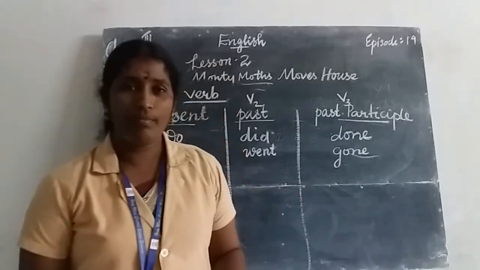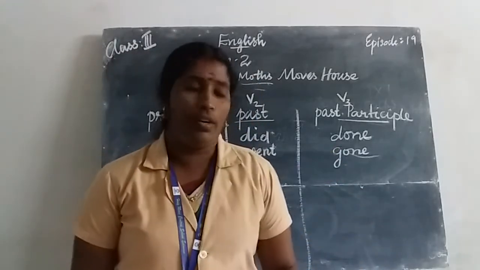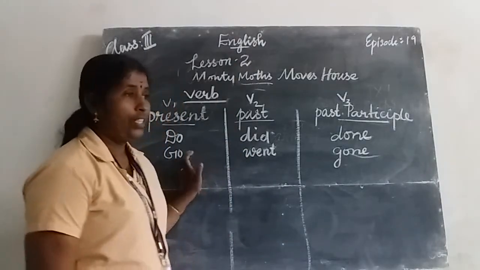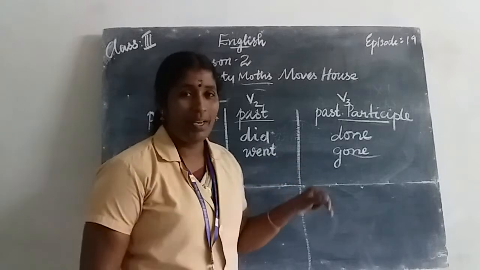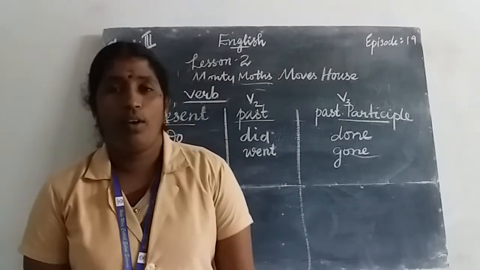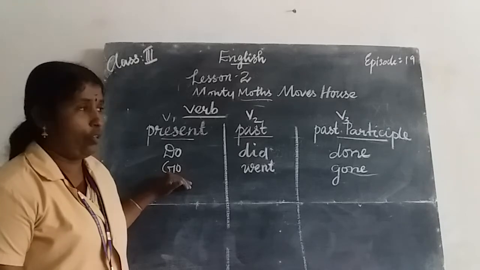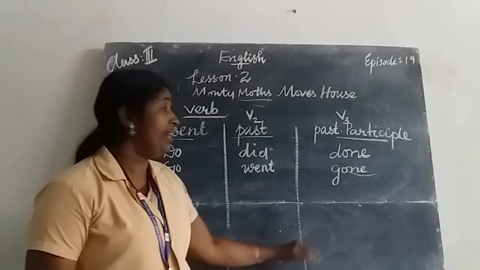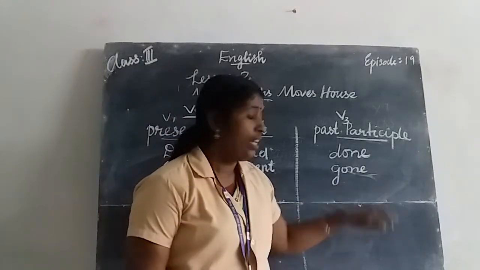Then the first form is go, the second form is went, and the third form is gone.